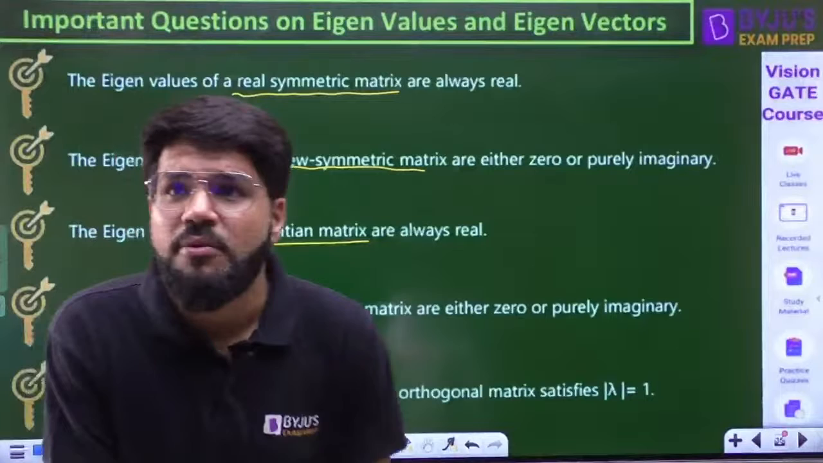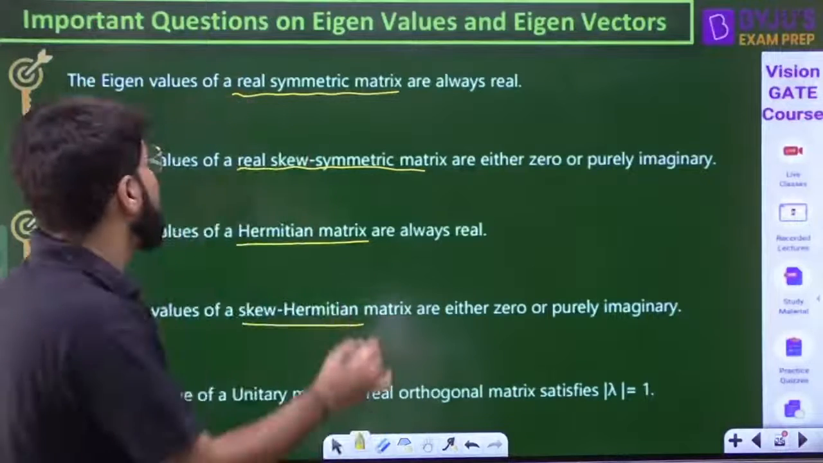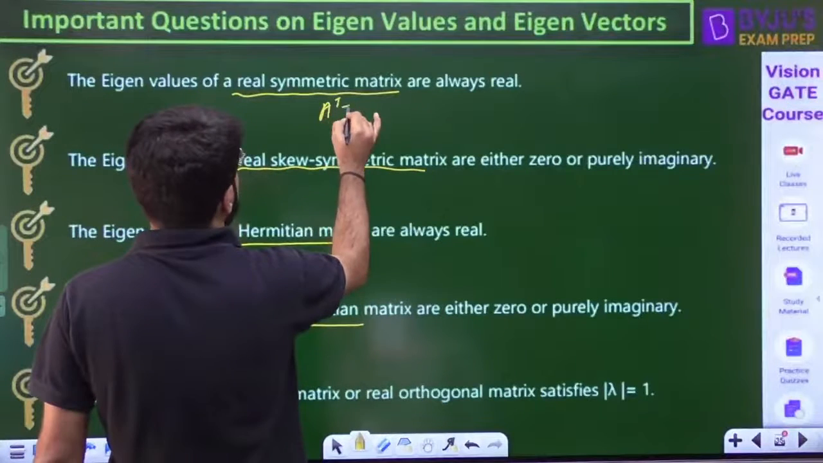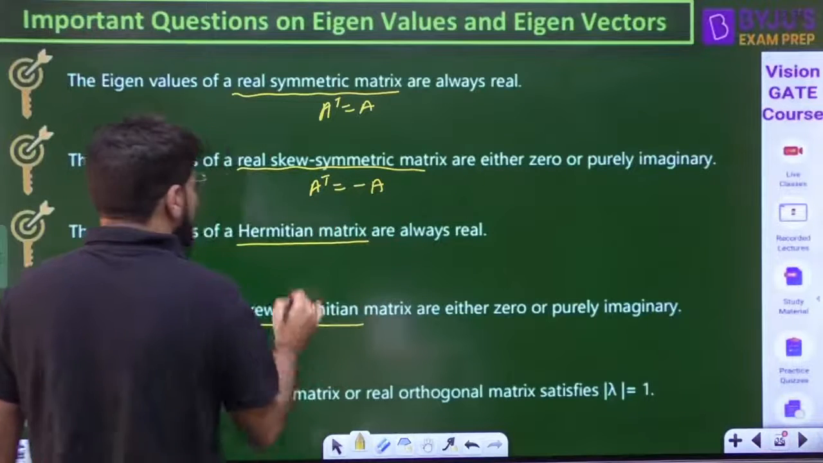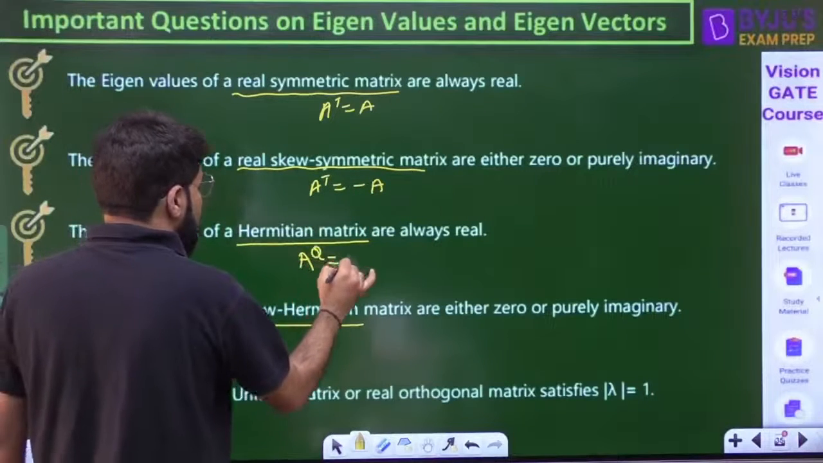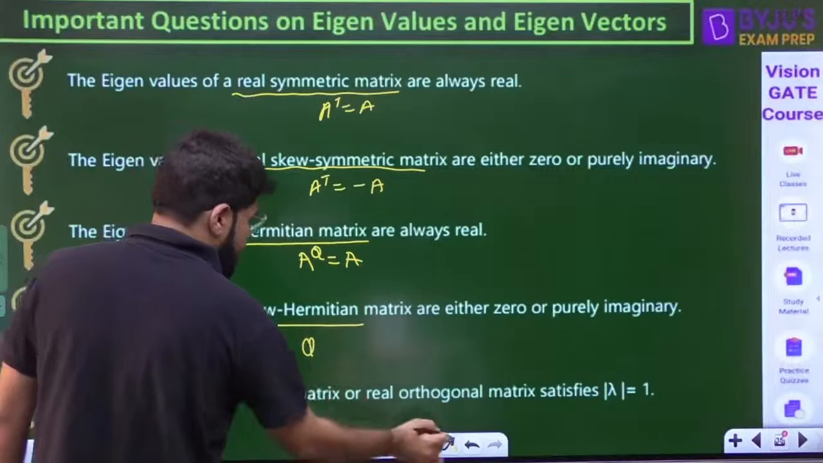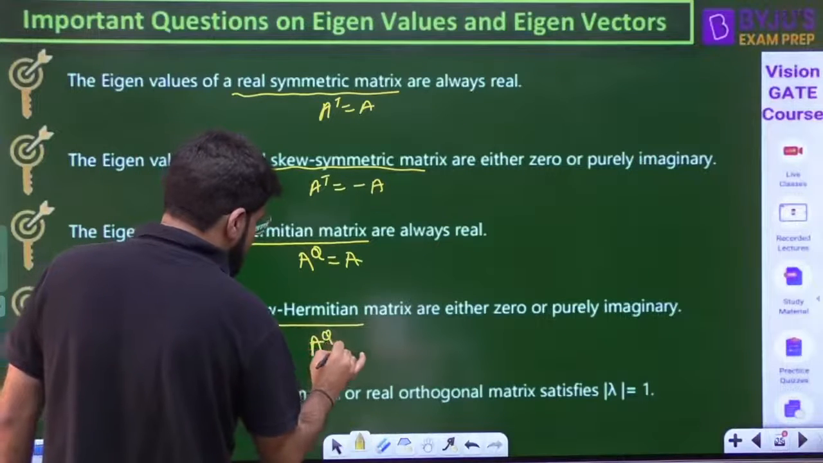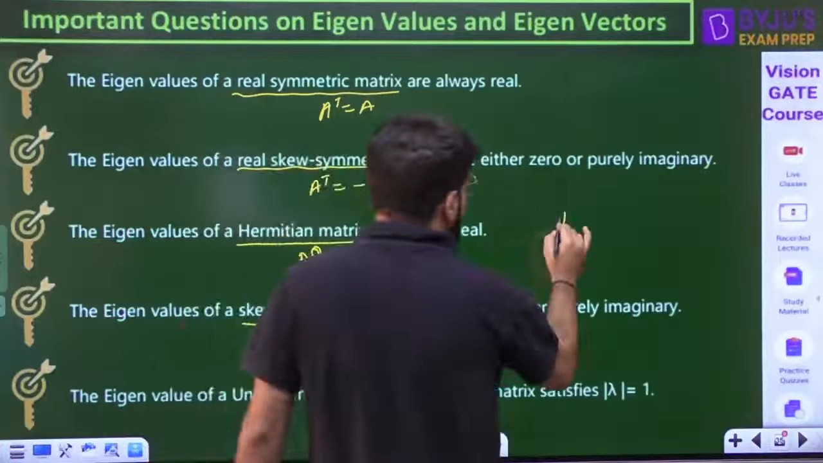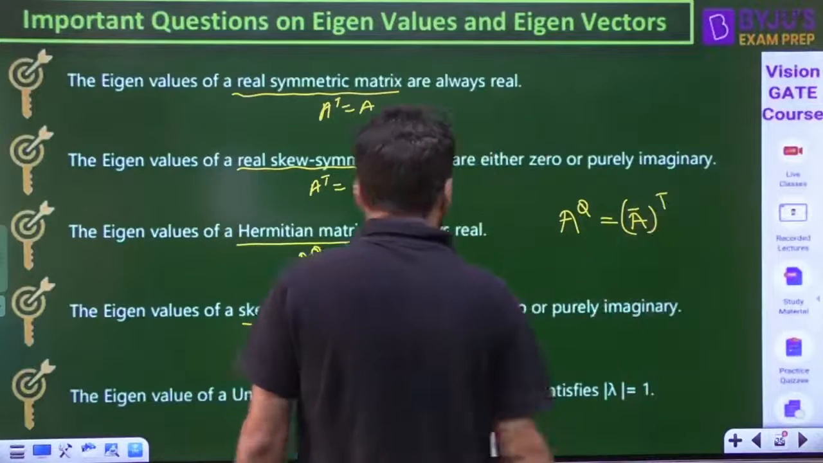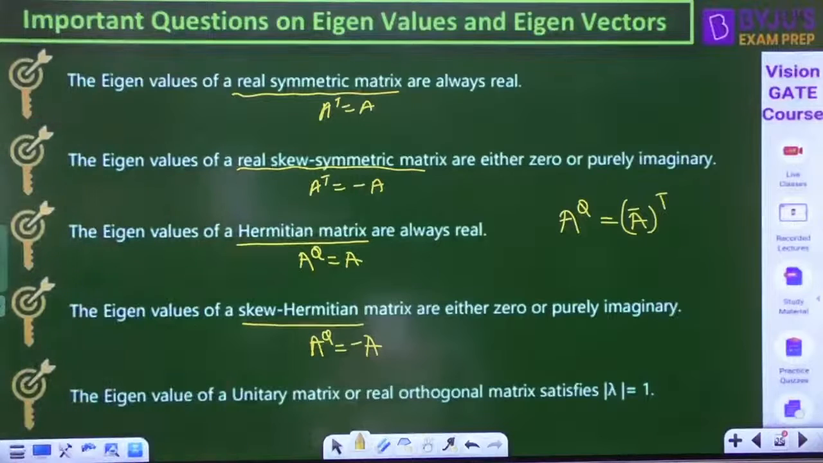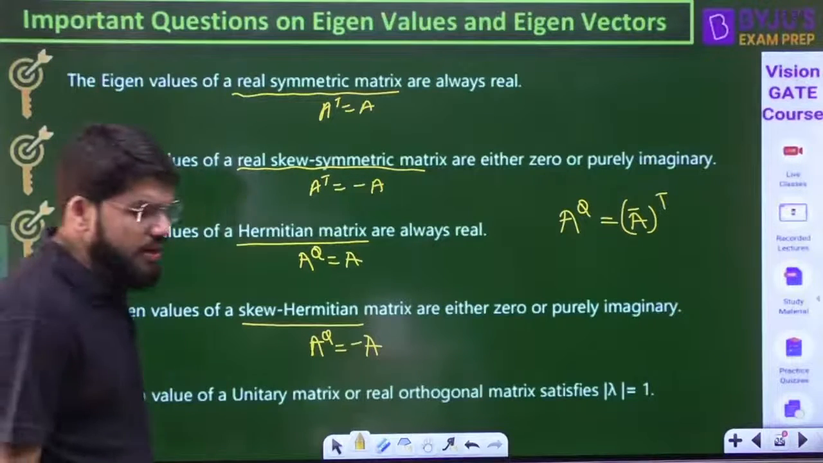I hope you are clear about the types of these matrices. Symmetric matrix: A transpose is A. Skew symmetric matrix: A transpose is minus A. Hermitian matrix: A^Q equals A. Skew Hermitian matrix: A^Q equals minus A. What is A^Q? A^Q is a notation to write the conjugate transpose of a matrix.